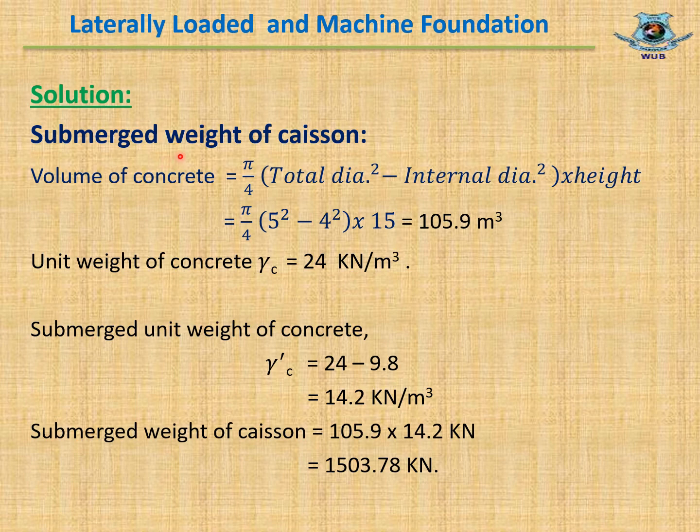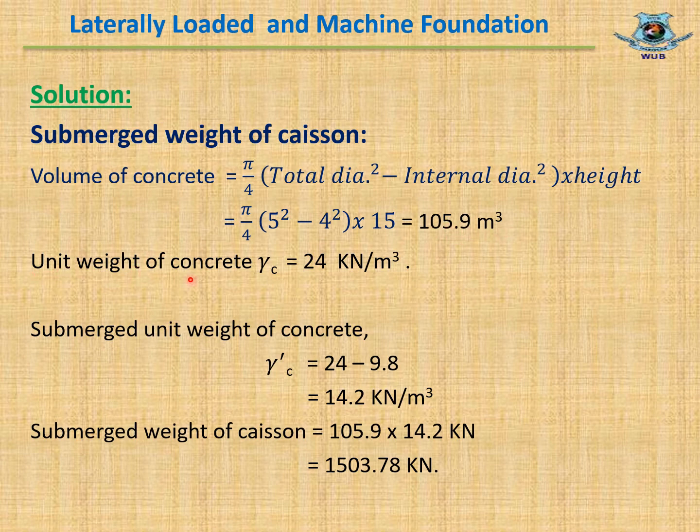First, we need to calculate the submerged weight of the caisson. Volume of concrete equal to pi by 4 into total diameter square minus internal diameter square into height. As we know, the volume of a cylinder is area into height, and area of a circle is pi by 4 d square. Here, total diameter equal to 5 meter, internal diameter equal to 4 meter, and height of caisson below water is 15 meter. Finally, volume of concrete equal to 105.9 meter cube.